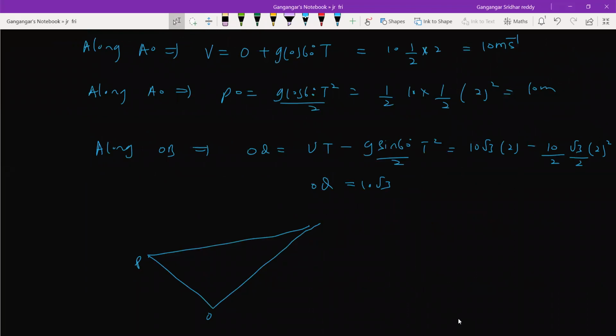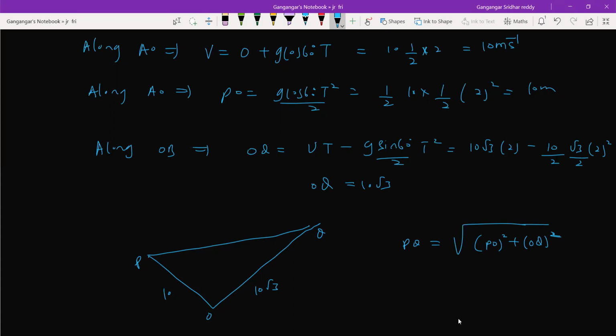This is POQ. So we know PO is 10 meter. This is 10 root 3. We are asked to get the value of PQ. So PQ is equal to root of PO square plus OQ square. So you see the problem.